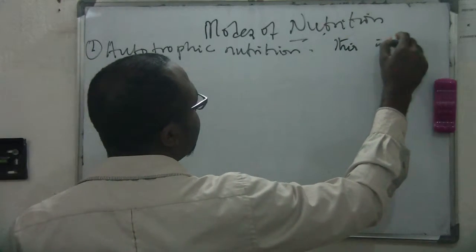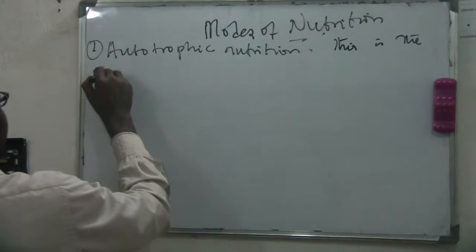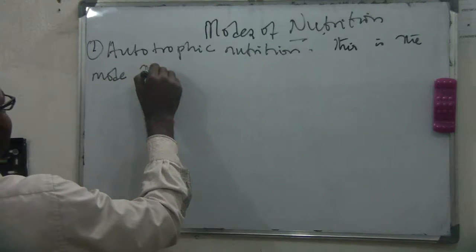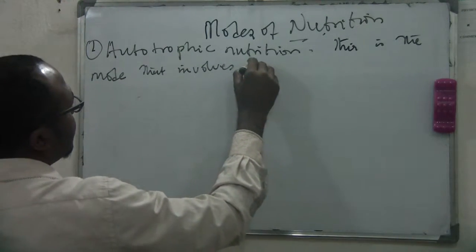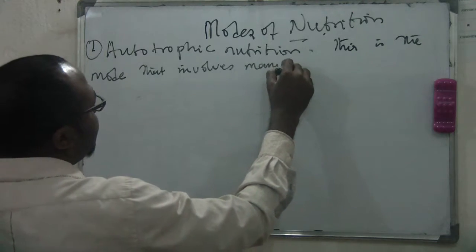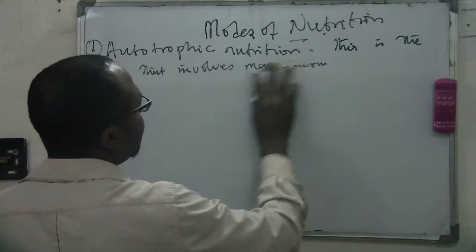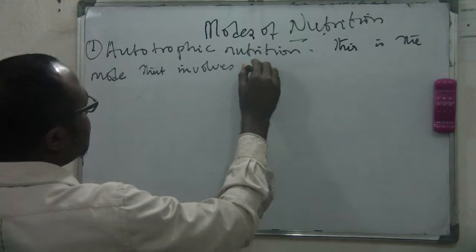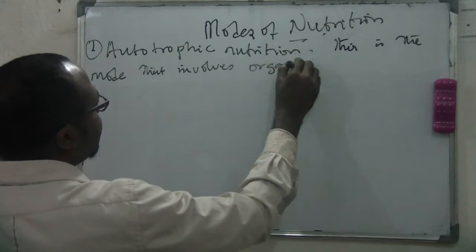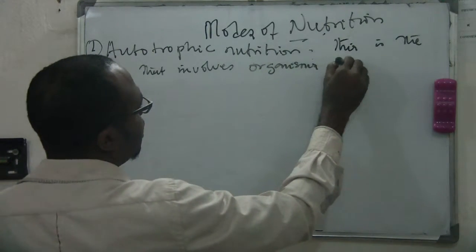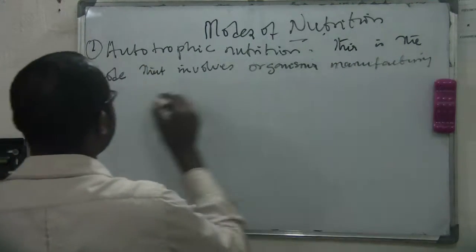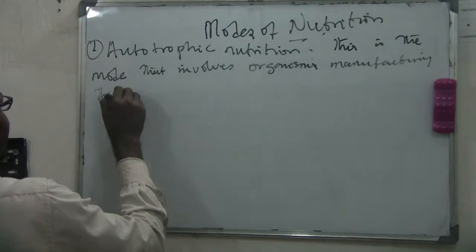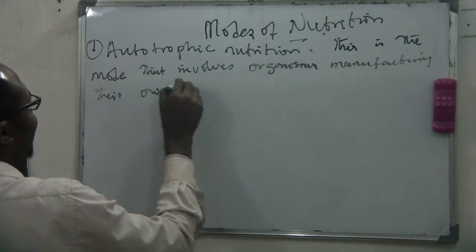This is the mode that involves organisms manufacturing their own food.